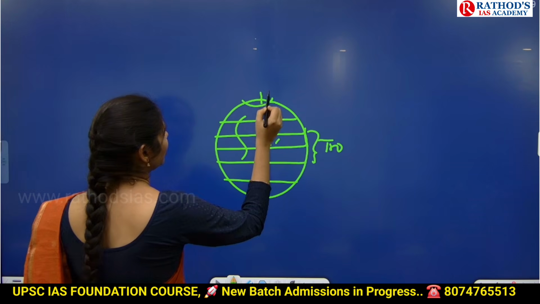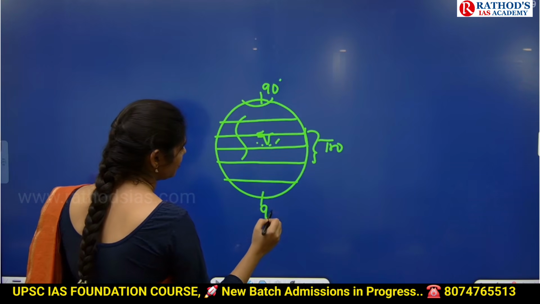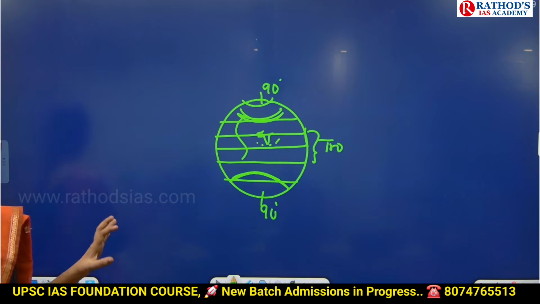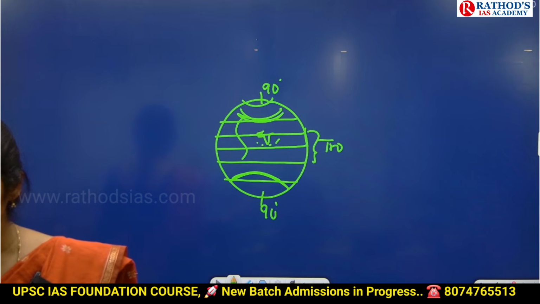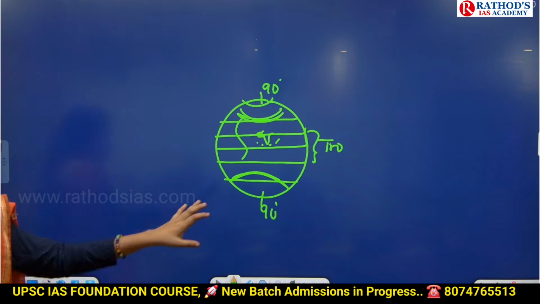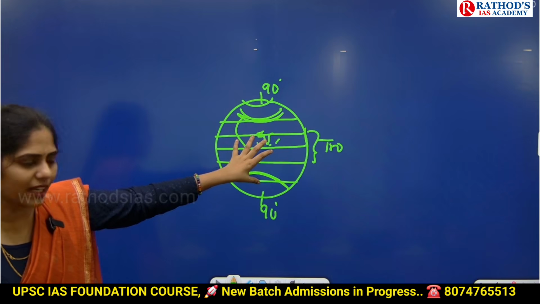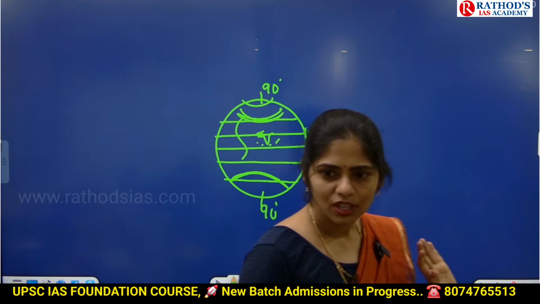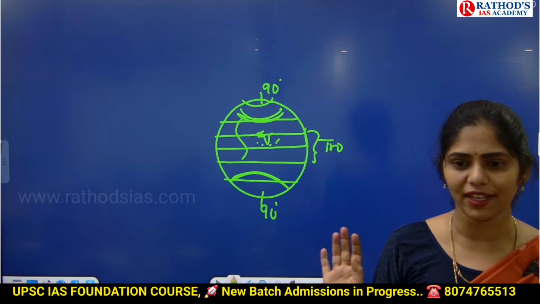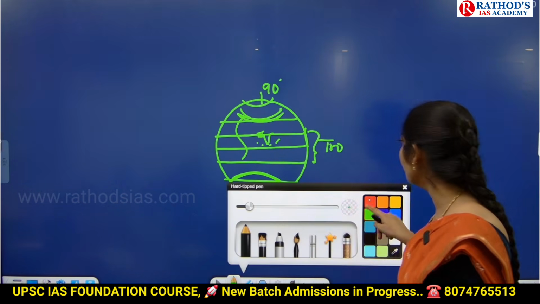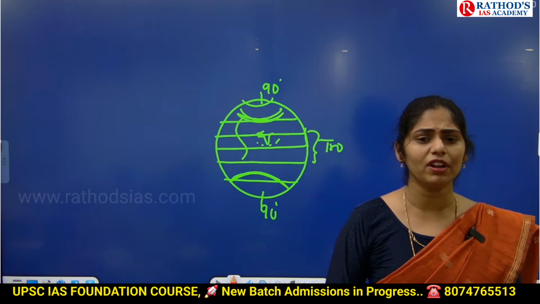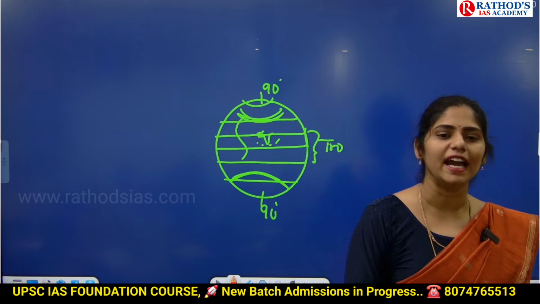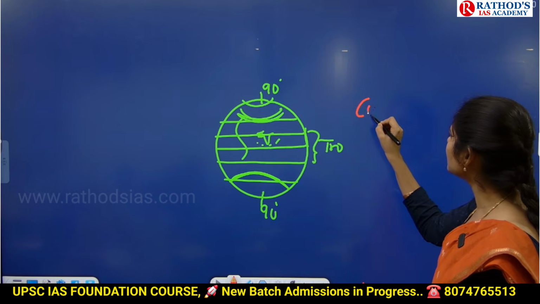So here we have North Pole, here we have South Pole, here we have Arctic Ocean, here we have Atlantic Ocean. So the water in this area will be normally cool or warm water? Here at the poles we have cool water, at this tropical region we have warm water. So will this warm water be present only in this region? Will this cold water be present only in this polar region? No. So here there will be the movement of water. How air moves in the atmosphere, in the same way water will be moving in a certain direction. Those are called currents.